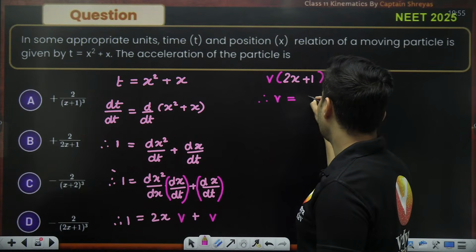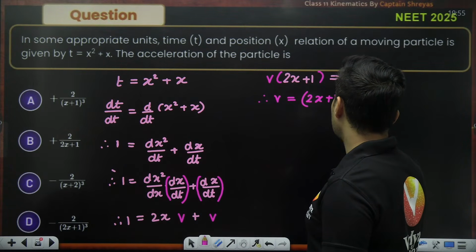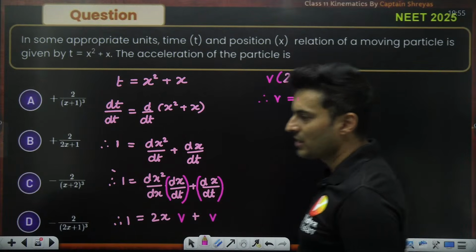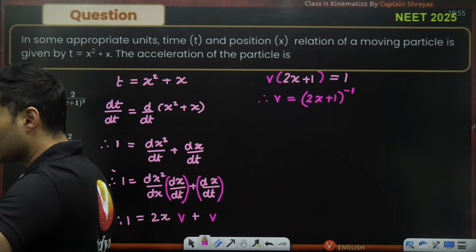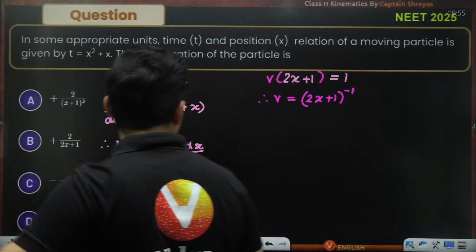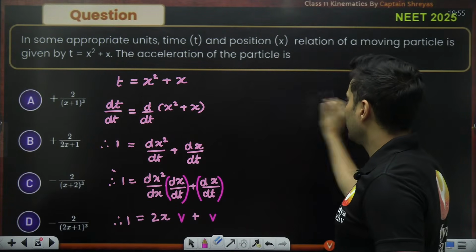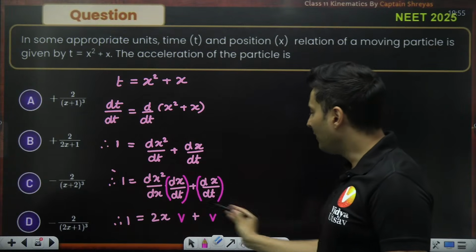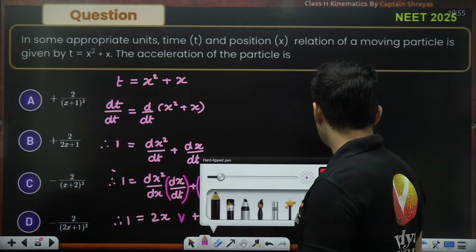Velocity will be nothing but 2x plus 1 whole raised to minus 1. Everybody fine till this point? This is nothing but your velocity. But rather than doing all this, I have an idea. Why not take the derivative here only? Yes, why not take the derivative here only?